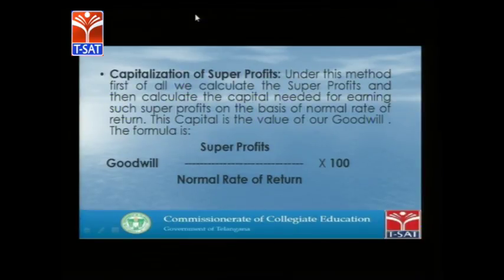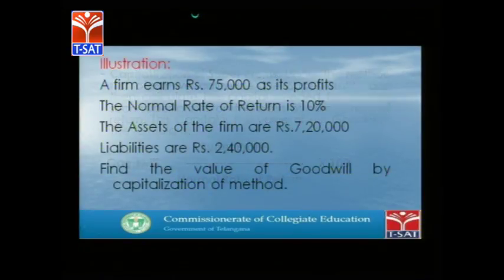Under this method, first we calculate the super profits and then calculate the capital needed for earning such super profits on the basis of the normal rate of return. This capital is the value of our goodwill. The formula is super profits divided by normal rate of return into 100. We will see one example.